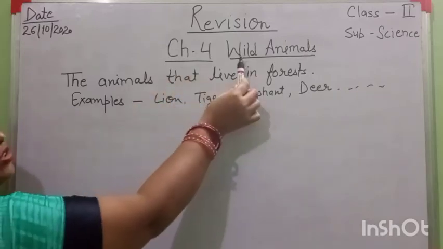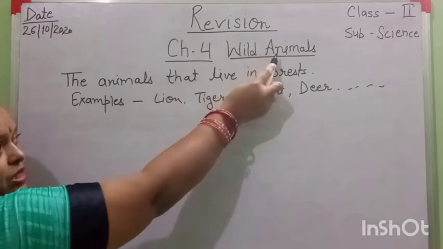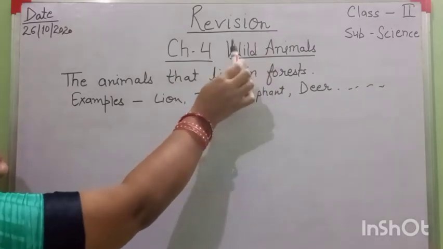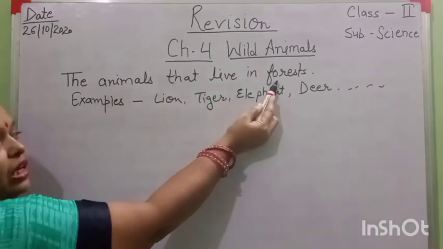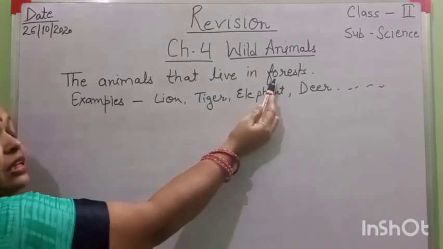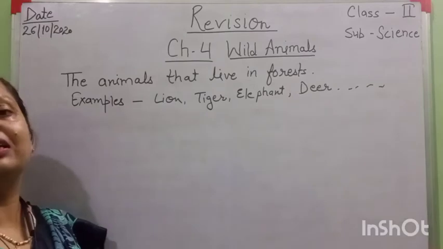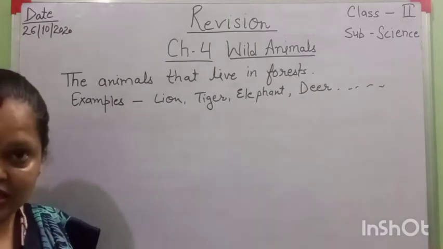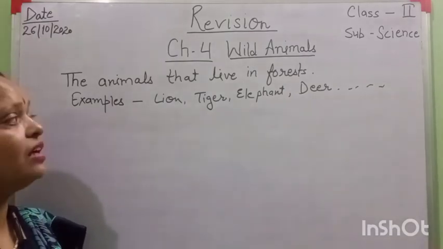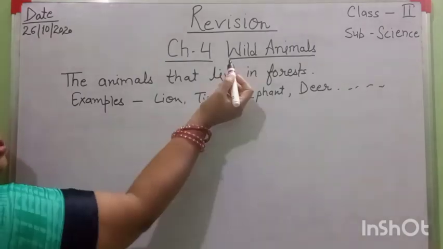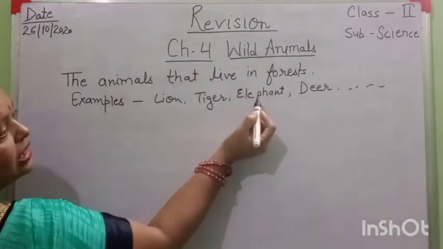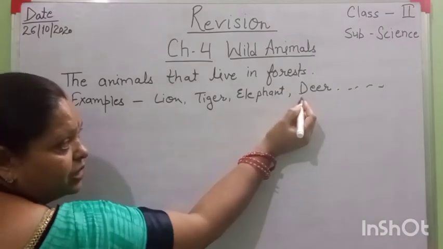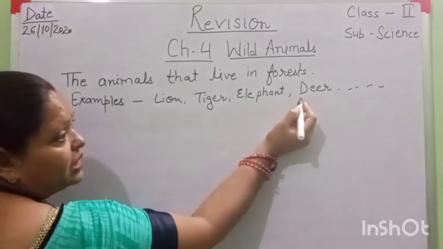What is the meaning of the word wild animals? Wild animals are the animals that live in the forest. The animals that live in their natural surroundings, in natural places, are called wild animals. Examples are lion, tiger, elephant, deer, zebra, polar bear, etc.